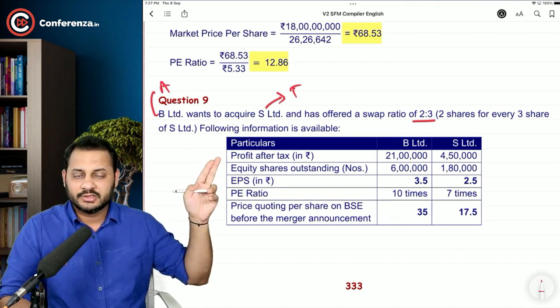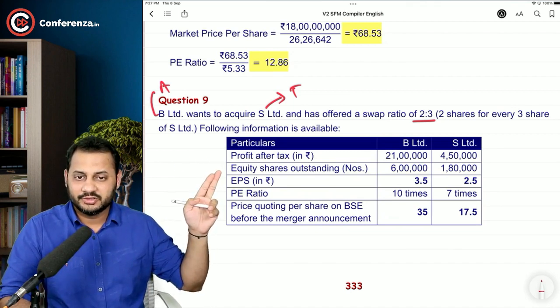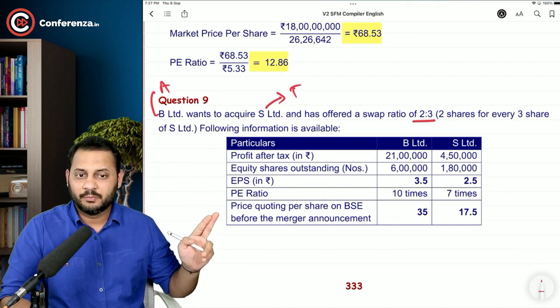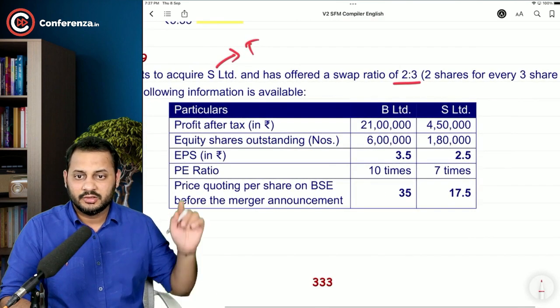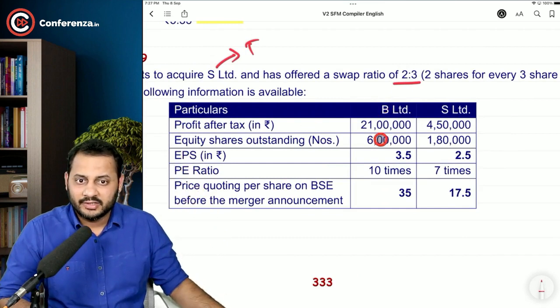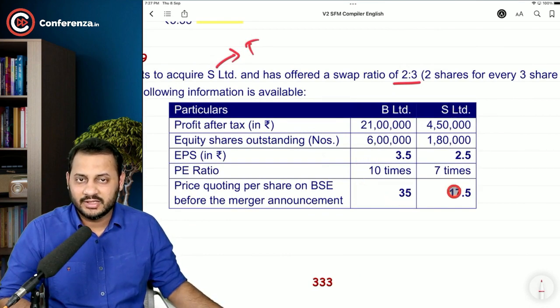Profit after tax divided by equity shares gives EPS; EPS multiplied by PE ratio, you will get the price easily. So everything is given in sequence. 21 lakh divided by 6 lakh is EPS 3.5, multiplied by 10 PE ratio is 35 rupees market price. Same is with S Limited.